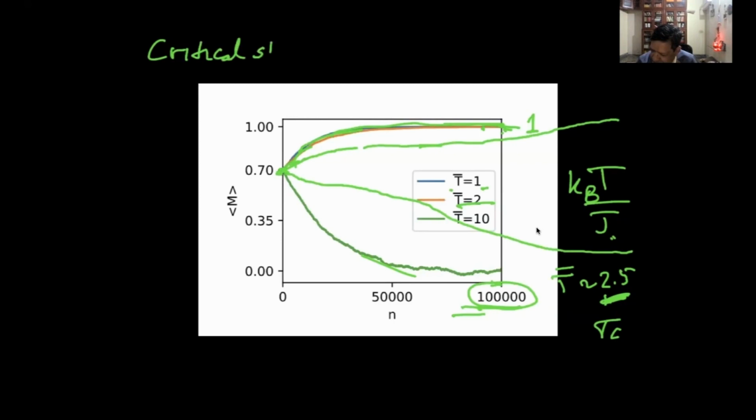Critical slowing down, when you go close to T critical. Okay, so that's why it's a project. So you have to do it for a longer time. If you can speed up, well, better, but that will require parallel algorithms. Okay, I don't know whether you know it, but if you're running on your laptop, it will just take a long time, and your grade will depend on how close you are.